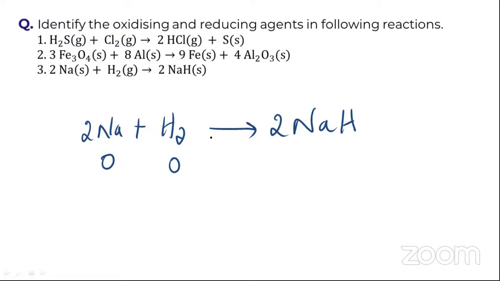Now tell me what is happening for the sodium here, and what is happening for the hydrogen. Come on, guys, tell me.